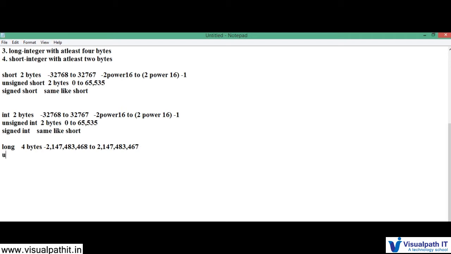Now if I say unsigned long, okay, this is also 4 bytes, right, but it will not consider the negative numbers, so it will take only the positive numbers. So it is from 0 to 4 billion 294 million 967 thousand 295. It's a very big number, right?